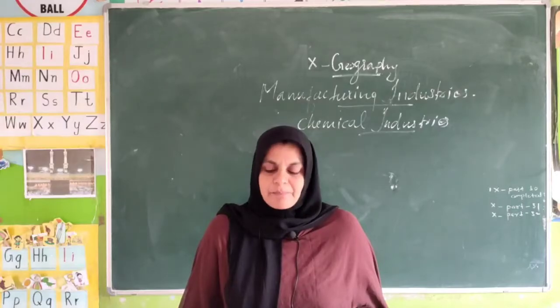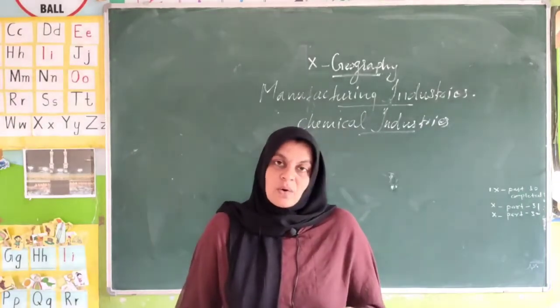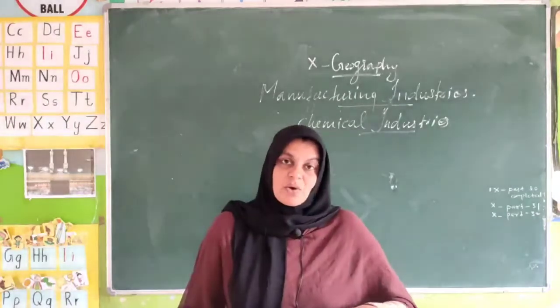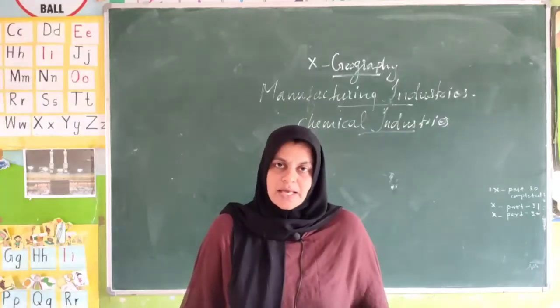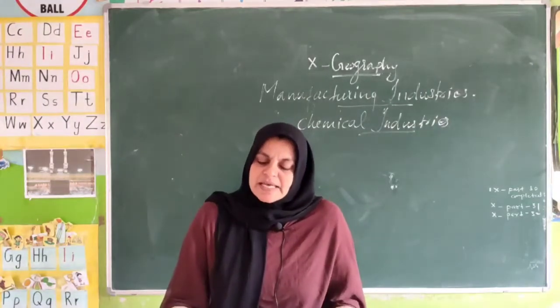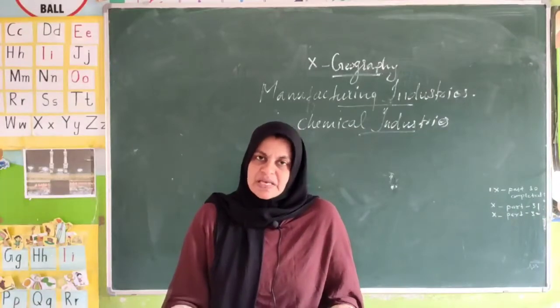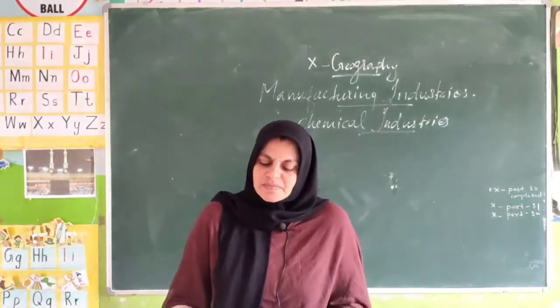Rapid growth happens in organic and inorganic sectors. Organic and inorganic, you already studied in your chemistry. So, some examples of the inorganic chemicals.